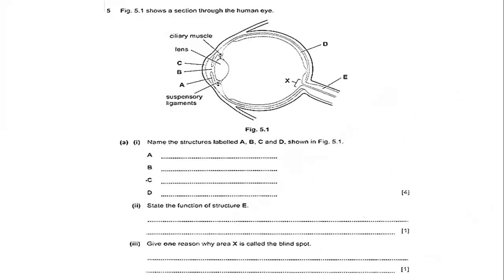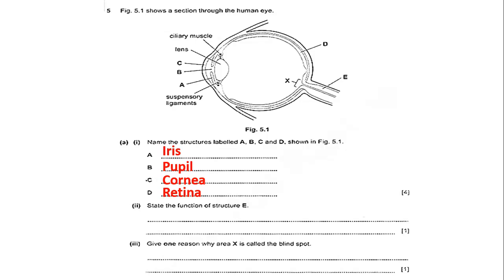Now, let's go to paper 3 questions. Figure 5.1 shows a section through the human eye. Can you see? Name the structures A, B, C, and D. So A is going to be the iris, and B, the hole in the middle of the iris, we call the pupil, and C, the cornea, and D, the retina.